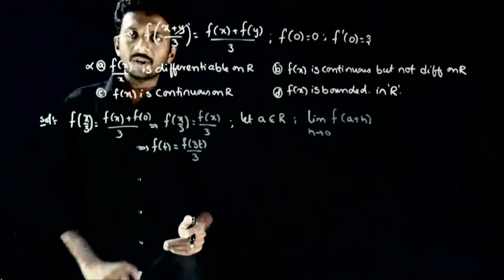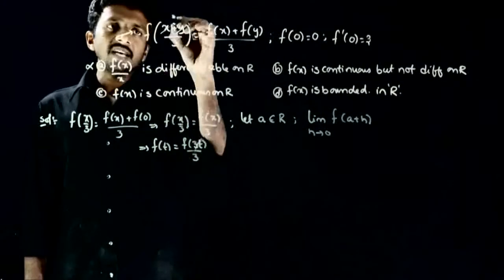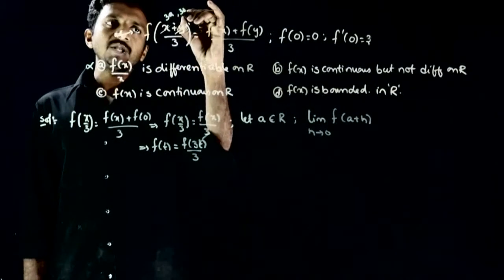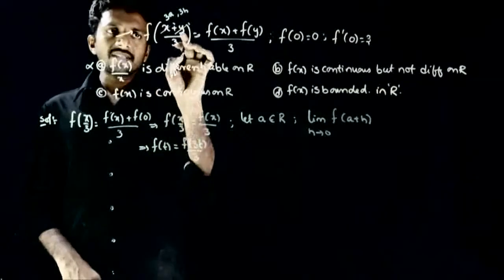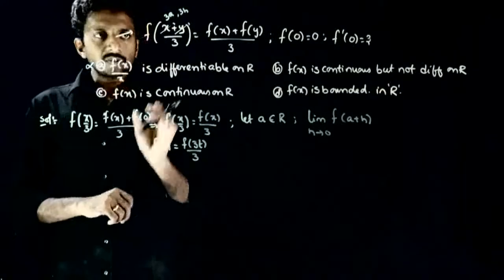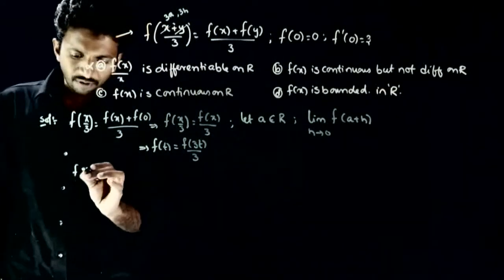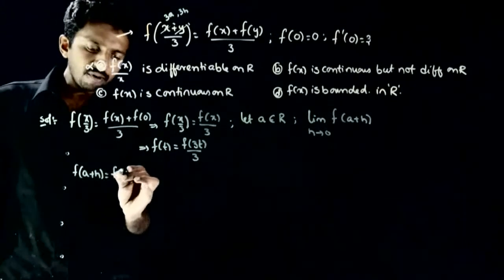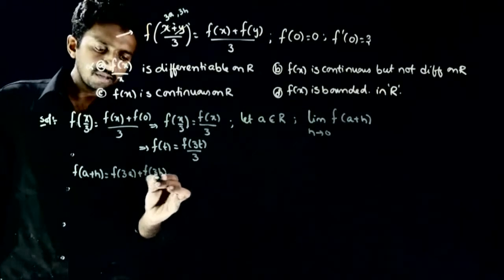Let me analyze this equation once more. In the place of x I put 3a, in the place of y I put 3h. So let me put 3a in the place of x and 3h in the place of y. So the equation becomes (3a plus 3h) by 3, that is f of a plus h, is equal to (f of 3a plus f of 3h) by 3.